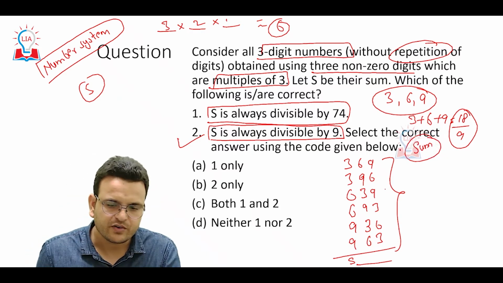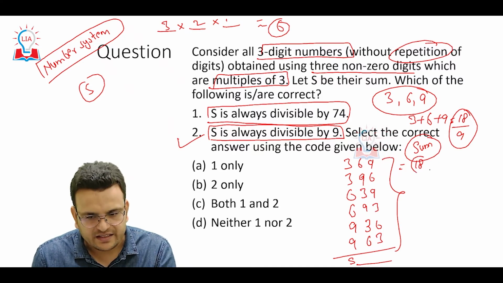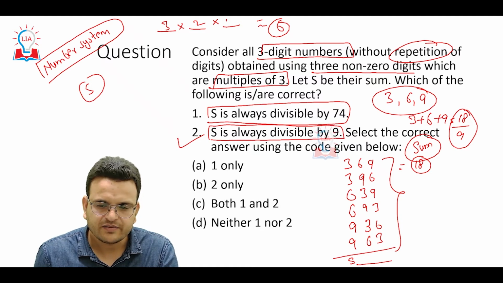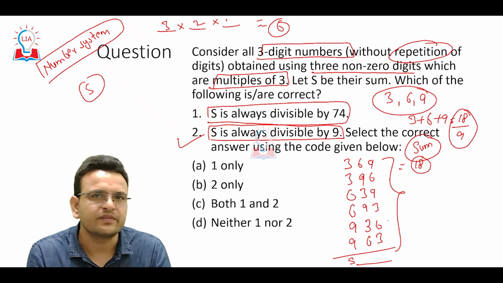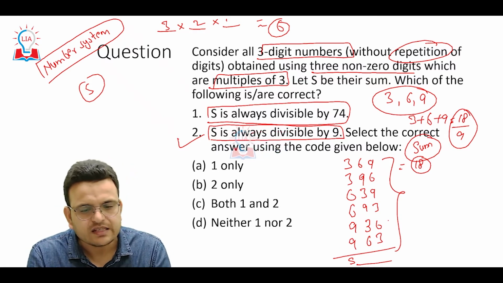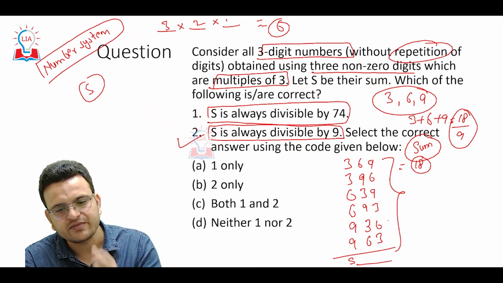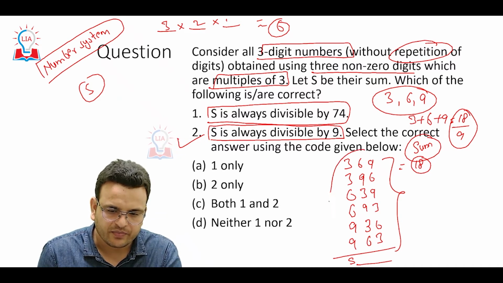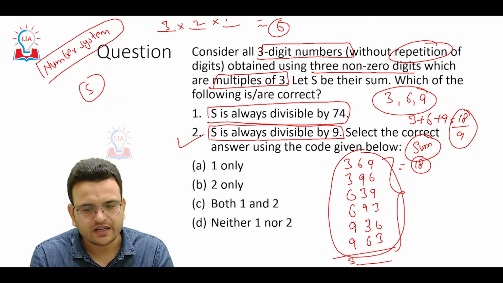Whenever you add all the numbers, the sum will come 18, 18, 18. 18 itself is divisible by 9. Then we can say that the sum of all the numbers is also going to be divisible by 9. Now, S is always divisible by 74. Here we have to understand, we have to just find the sum. So how fast can you add? How fast can you add all the numbers?